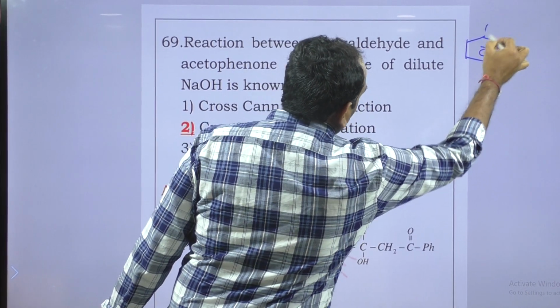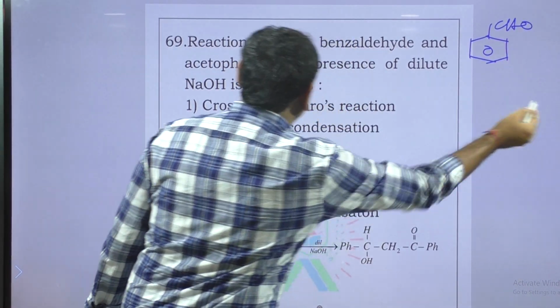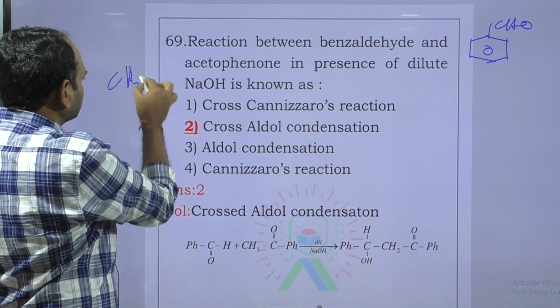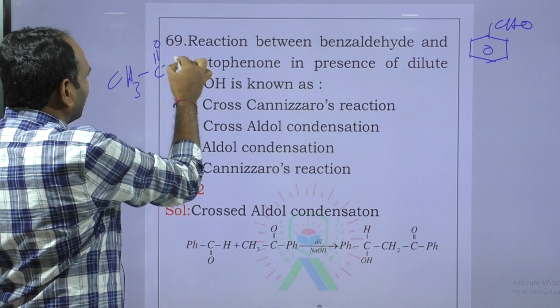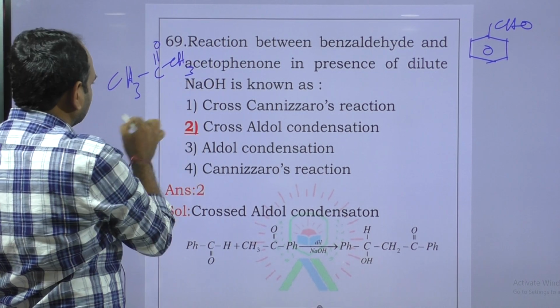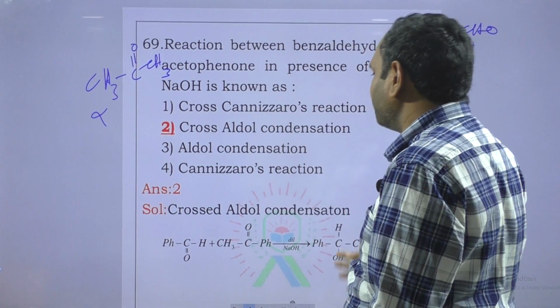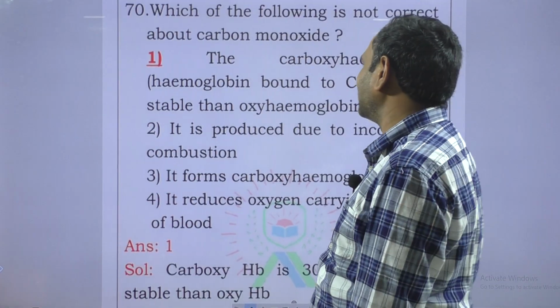Here benzaldehyde has no alpha hydrogen, but acetophenone has an alpha hydrogen. That's why the condensation between these two is an example for crossed aldol condensation.